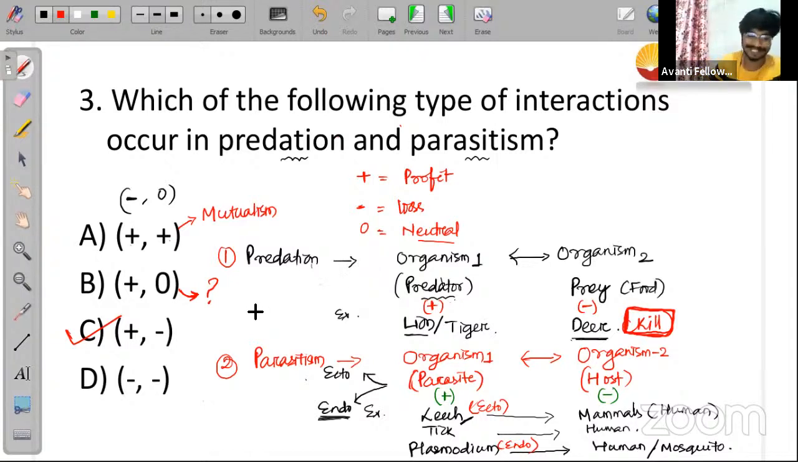Exactly, very good, guys. That is commensalism. This is parasitism and predation. And what is the last interaction called, where both the organisms are getting loss? Can you tell me what this interaction is called?